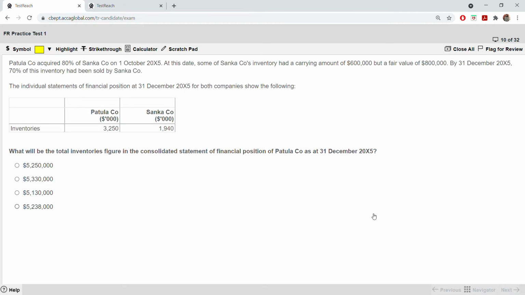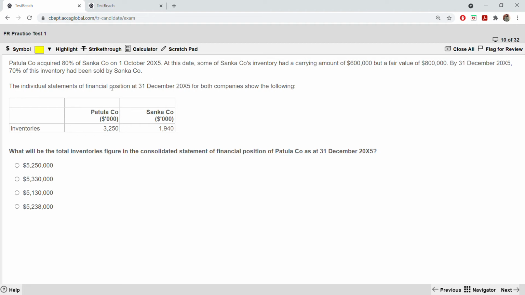Next. Patola Company acquired 80% of Sanka Company on 1st of October 2005. 80% shows it is a subsidiary, okay? At this stage, some of Sanka's inventory had a carrying amount and a fair value, and 70% was sold by 31st December 2005. So October, November, December, 3 months. After 3 months, 70% of the inventory has been sold. It's an intra-group sale, okay?